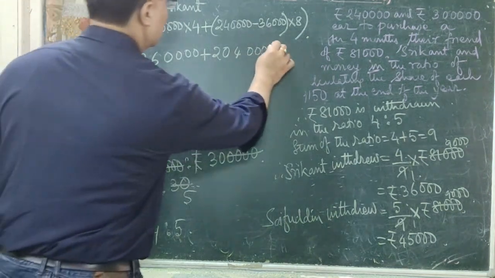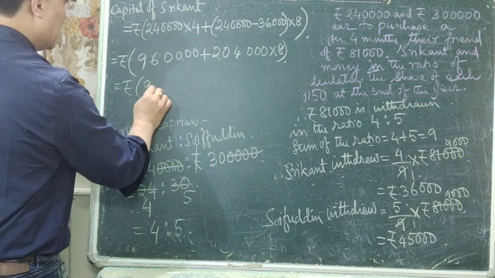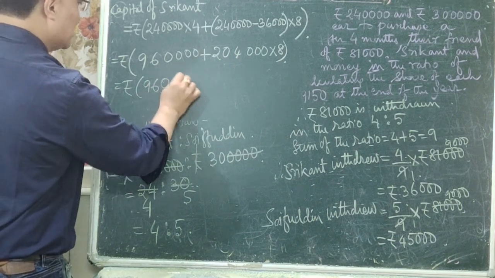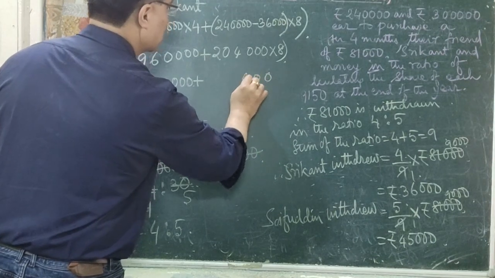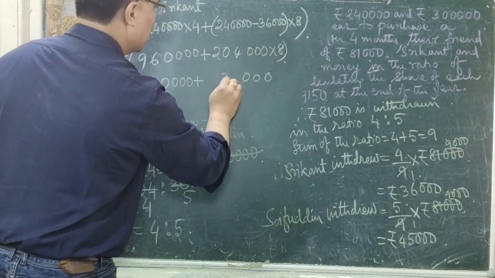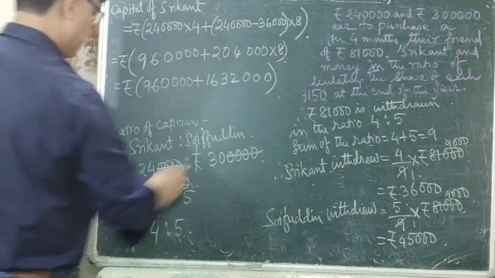Yes. Into 8. So which is equal to rupees 9, 6 and how many zeros? This is your 4 zeros plus 8 zeros are 0, 8 fours are 32, 8 twos are 16.